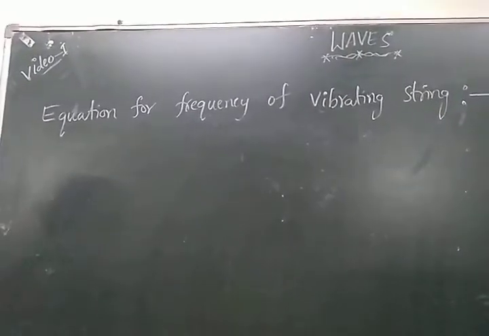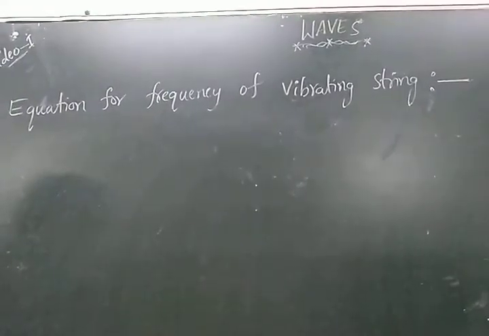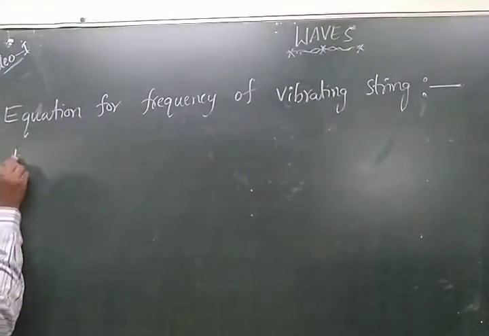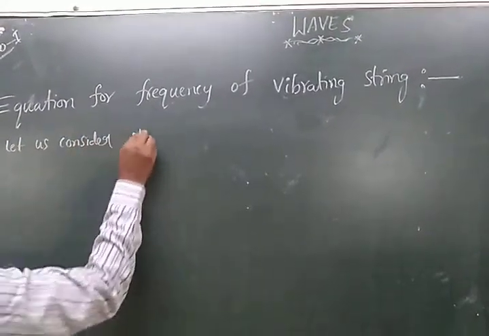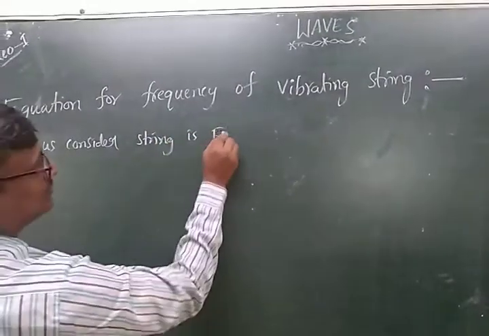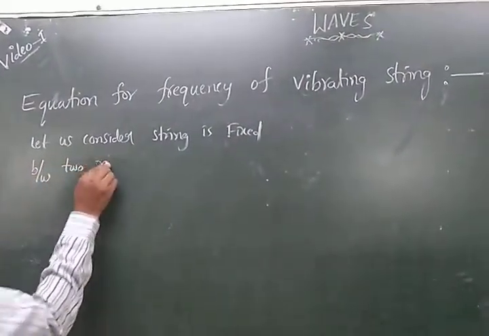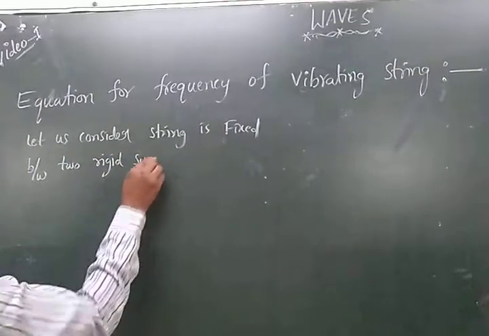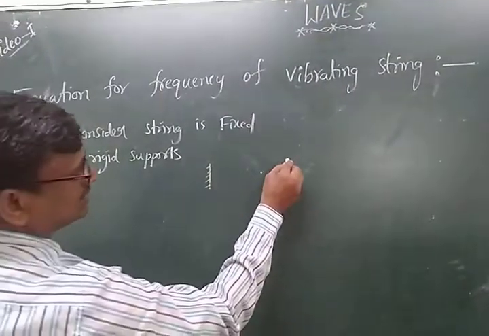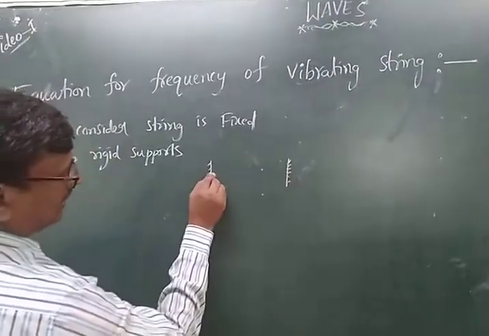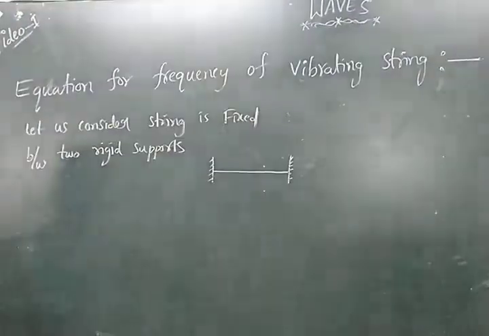Okay, see the next continuation topic: equation for the frequency of a vibrating string. Let us consider a string fixed between two rigid supports. This is the first rigid support and this is the second rigid support, and between them is the string. Now it is plucked perpendicular to the string.